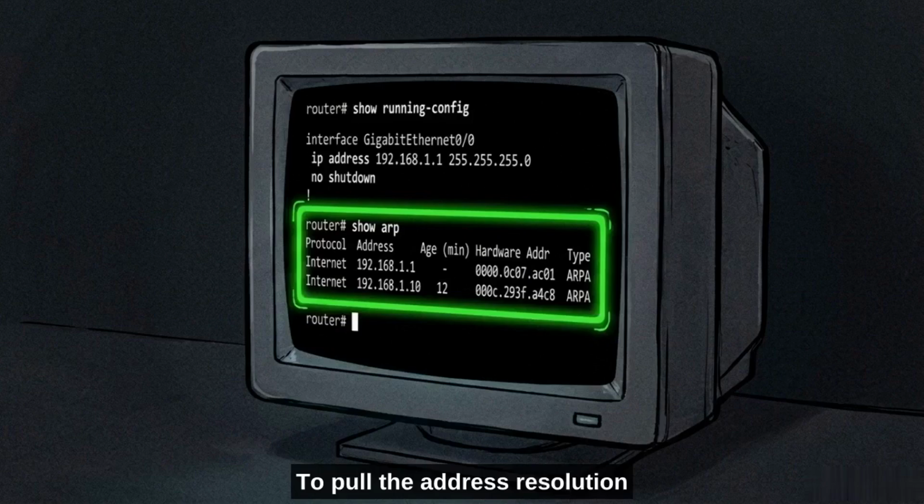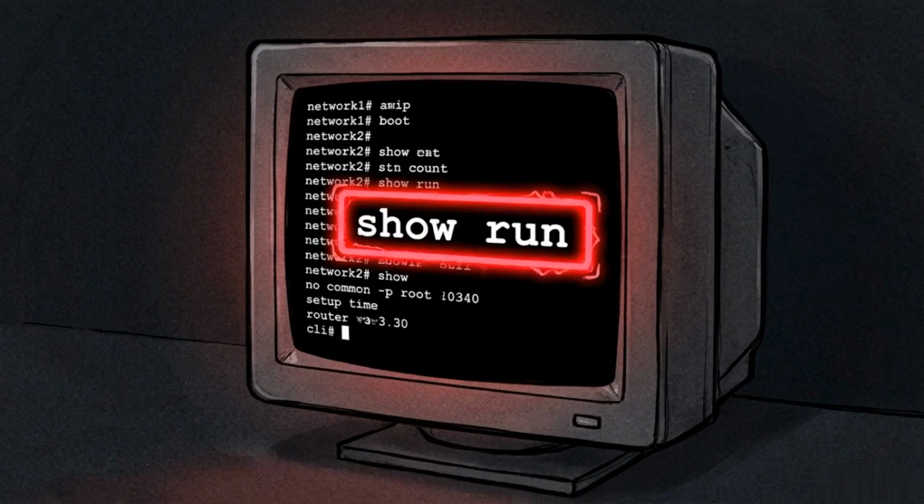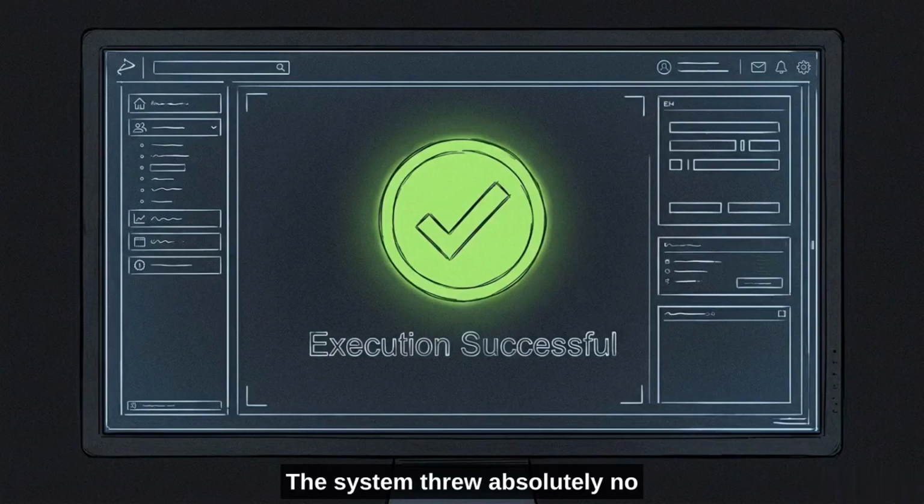To pull the address resolution protocol cache, the command is exactly show ARP. But the agent inexplicably alters the syntax. It drops the correct instruction and instead executes show run, dumping the entire running configuration of the router. The system threw absolutely no error flags.